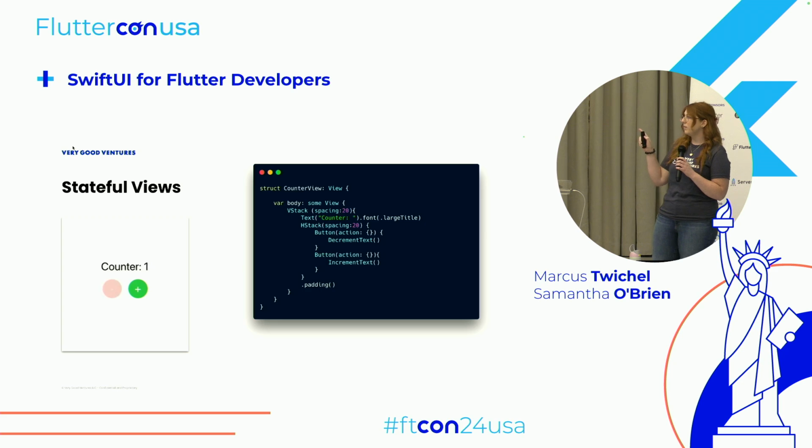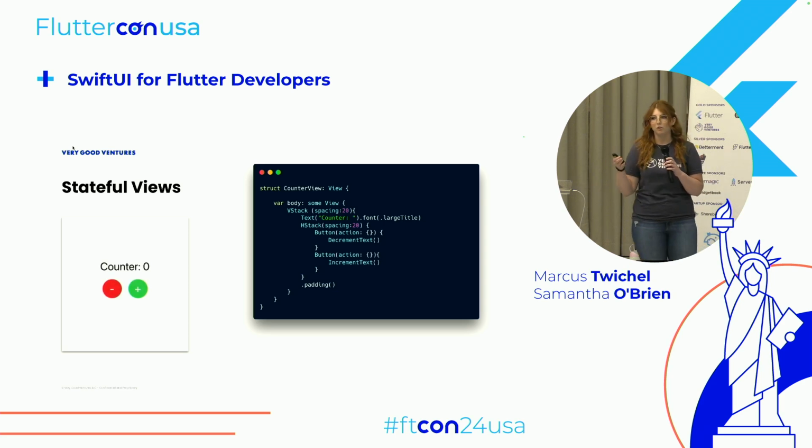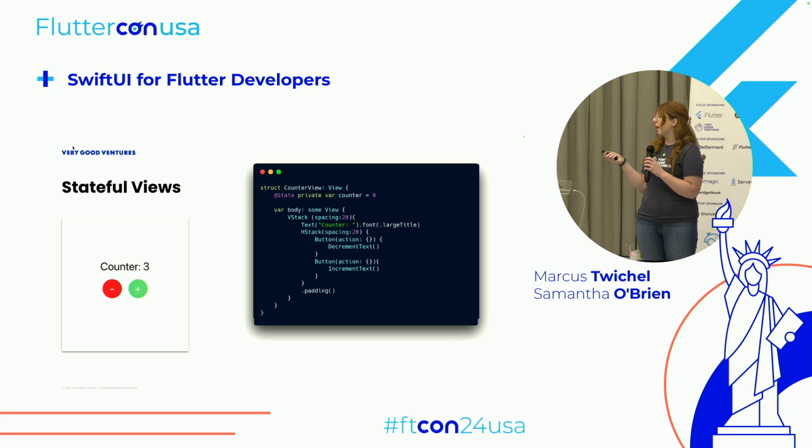In SwiftUI, there's actually no difference between a stateful view and a stateless view. There's no need to mark that. You use just a regular view, and then in order to tell the view to update and rebuild itself, you just use a state variable. To do that, it's really simple.